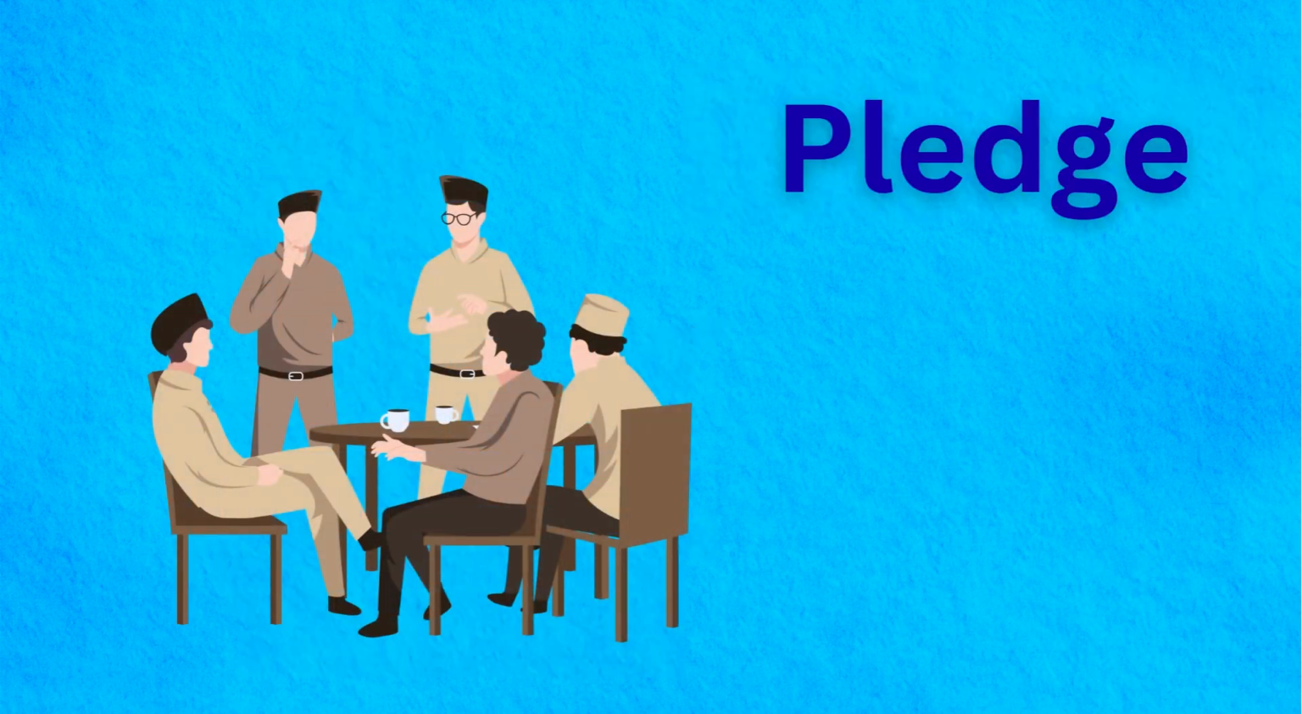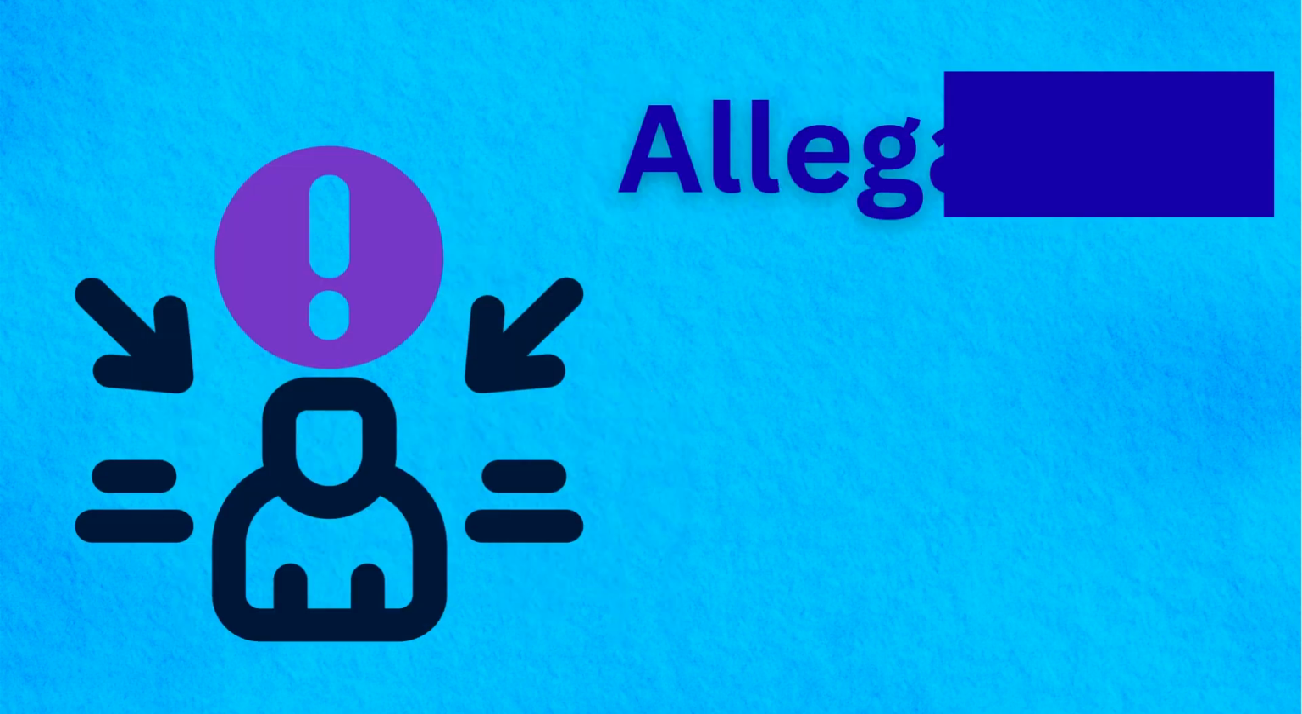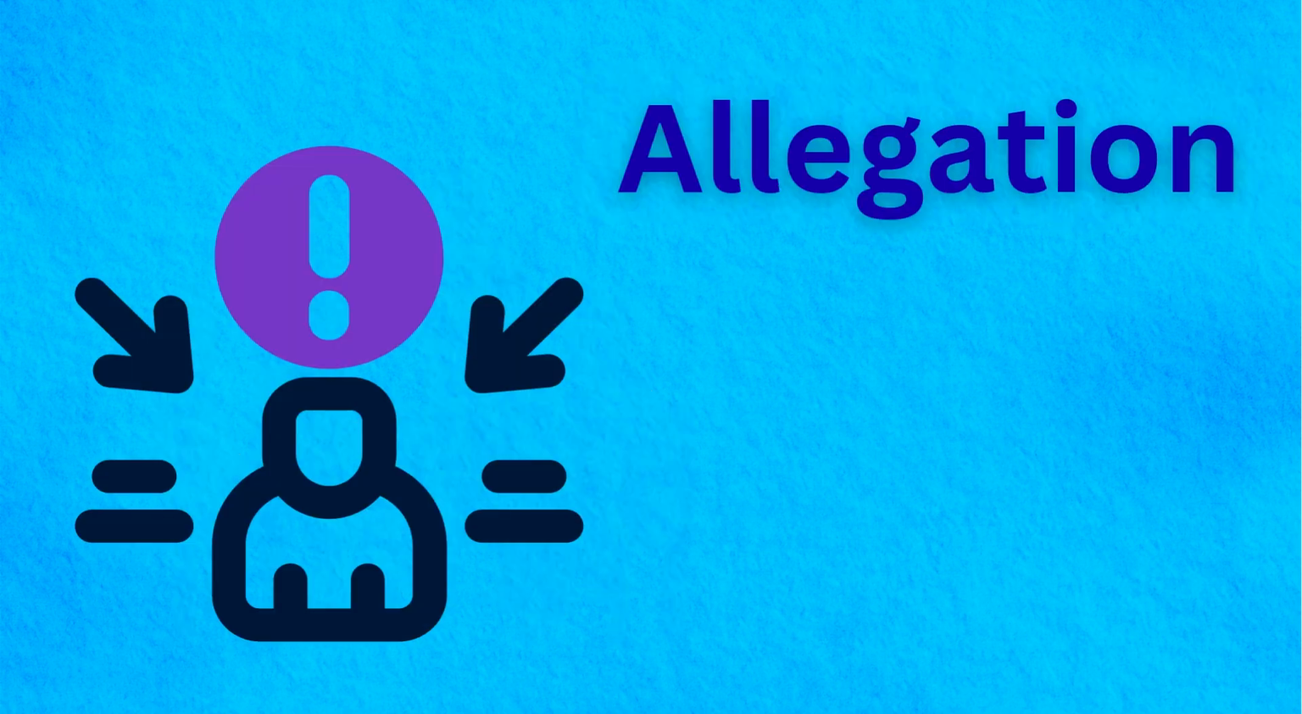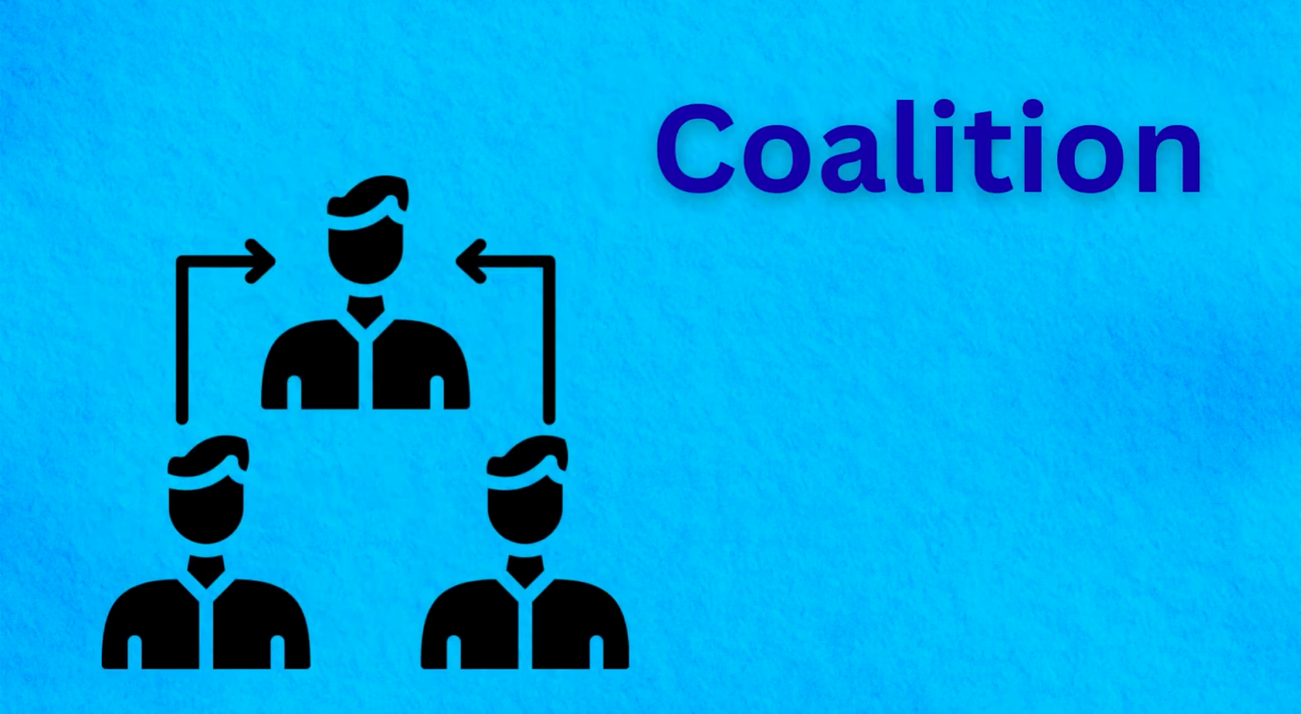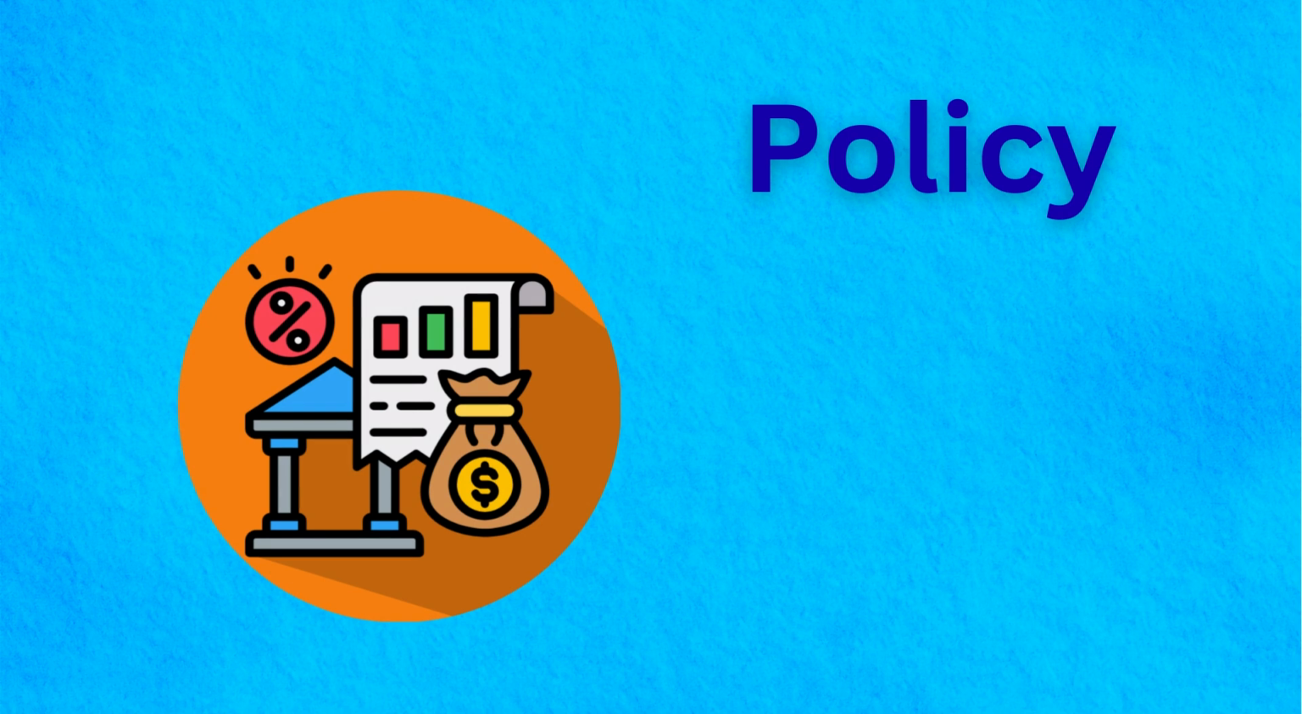Pledge. A pledge is a serious promise to do something or support a cause faithfully. Allegation. An allegation is a claim that someone did something wrong not yet proven true. Coalition. A coalition is a partnership where groups unite to achieve shared goals together. Policy. A policy guides decisions, sets clear rules, and helps organizations act fairly always.